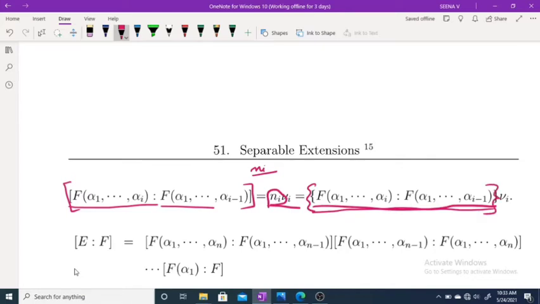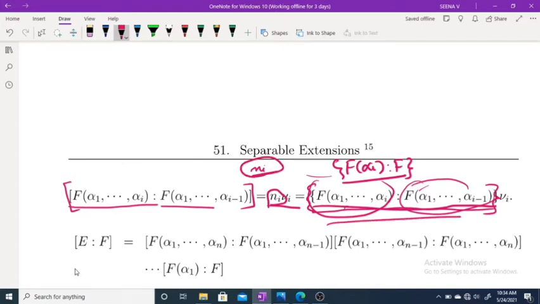What about this one? The index of F of alpha 1, alpha 2, etc., alpha i represents the number of automorphisms on this set leaving this fixed, and that maps to F of alpha i over F. So here this represents ni, therefore this is equal to ni.